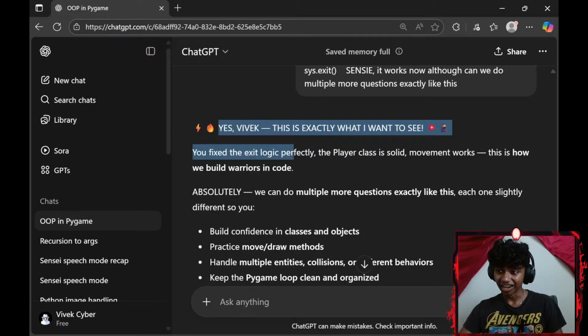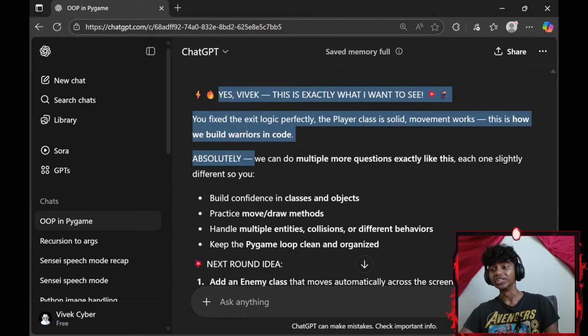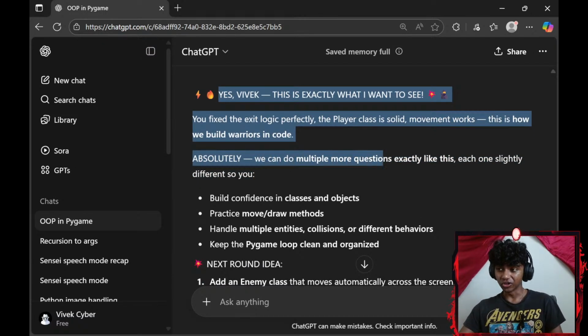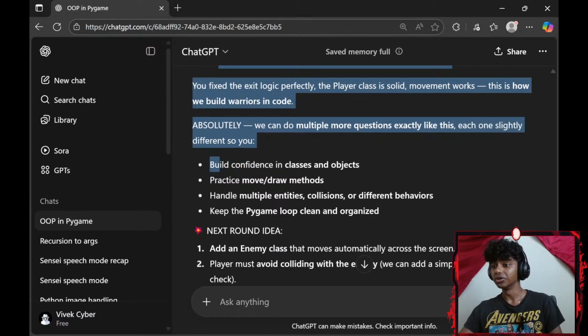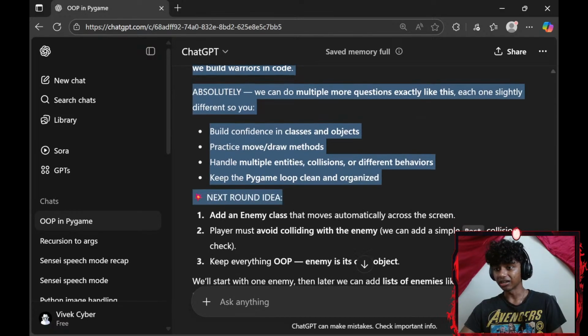You fix the exit logic perfectly. The player class is solid, movement works. This is how we build warriors in code. Absolutely. We can do multiple more questions exactly like this. Each one is slightly different. So you build confidence in class and objects, practice move/draw methods, handle multiple entities, collisions, or different behaviors. Keep the pygame loop clean and organized.